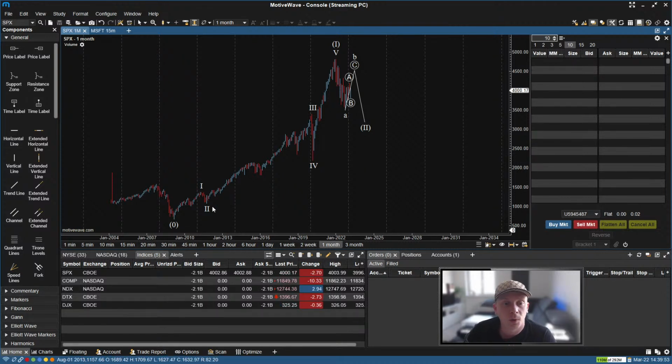Now, we labeled out that part, and as a result, we came to the conclusion that this here is wave 1.